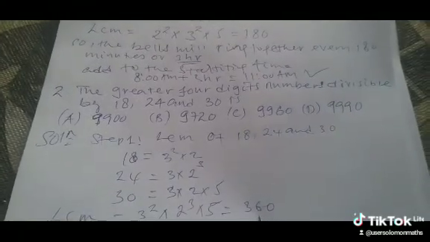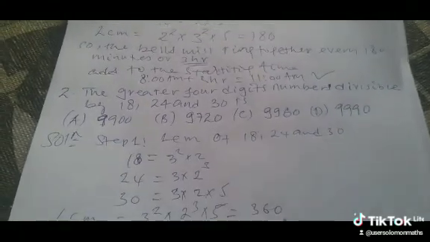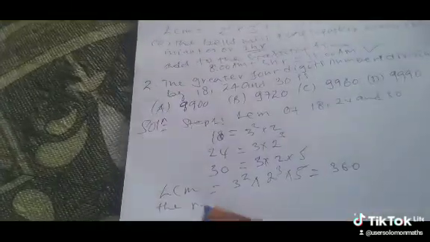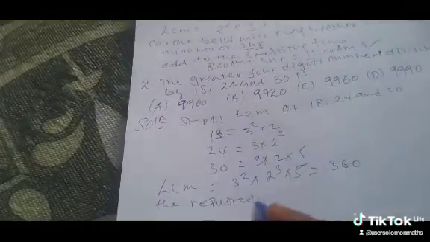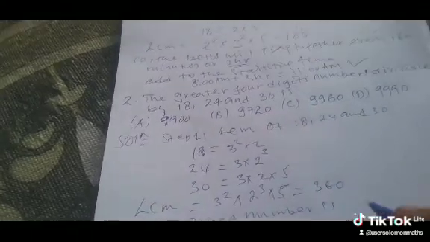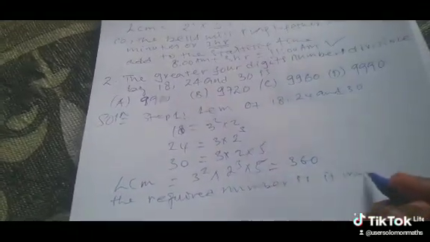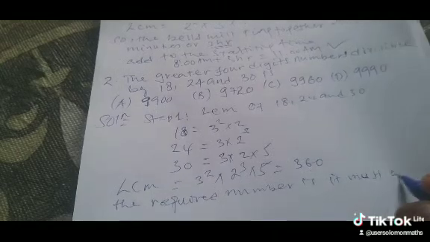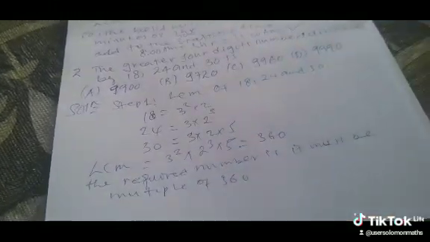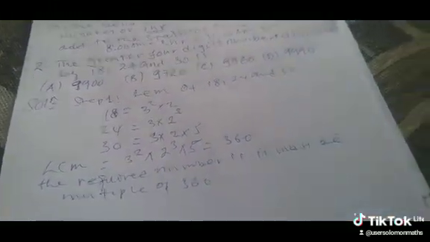So the required number must be a multiple of 360.